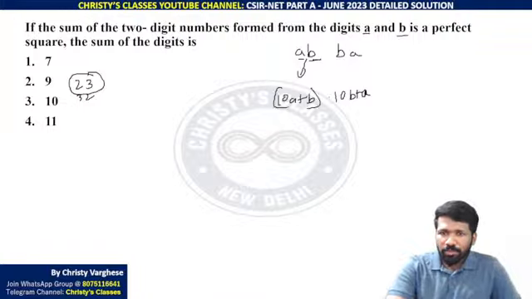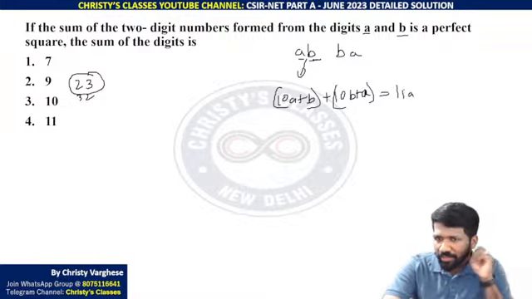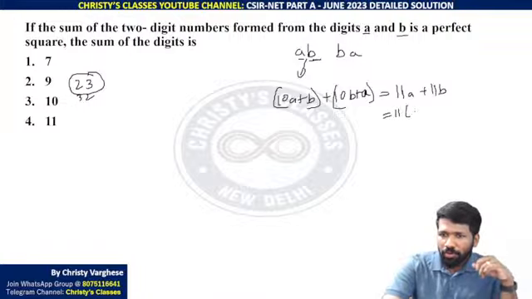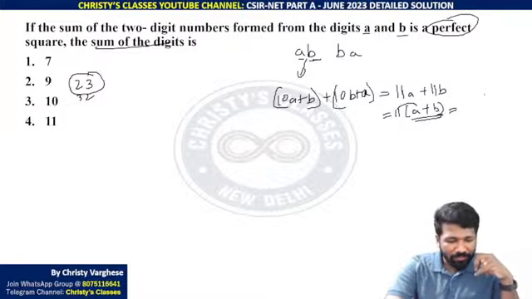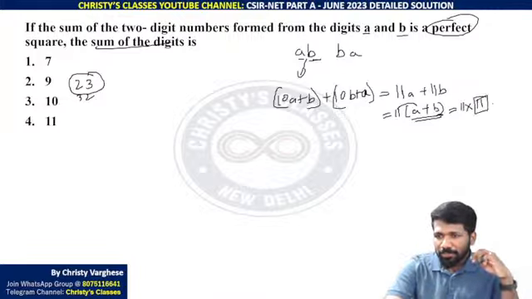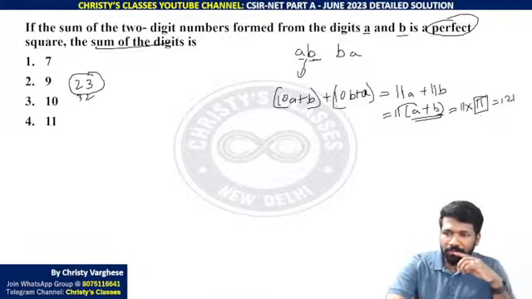ये दोनों का सम क्या होगा? When you simplify it, 10A plus A is 11A. 10B plus B is 11B. 11 you can take common, 11 into A plus B. हमें क्या चाहिए? सम ऑफ डिजिट्स चाहिए ना, मतलब A plus B चाहिए. ये 11 into A plus B एक परफेक्ट स्क्वायर होना चाहिए. 11 into what is a perfect square? 11 into 11 is a perfect square ना. मतलब A plus B 11 होना चाहिए, so that 121 is that perfect square we are searching for.